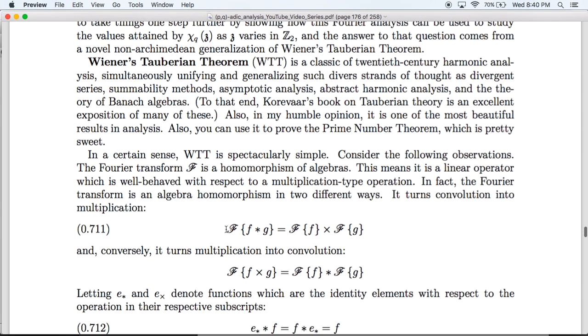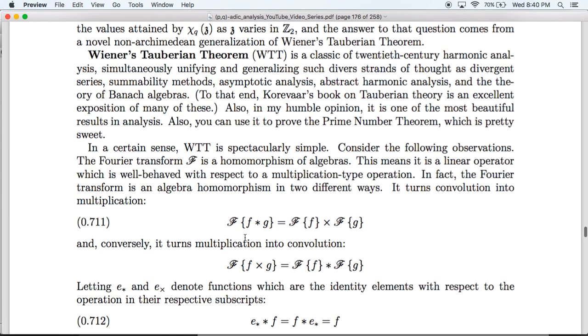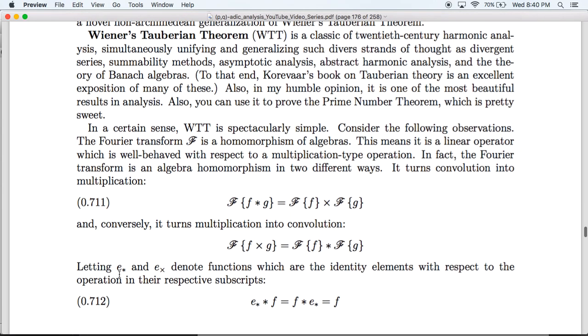The first is that it turns convolution of functions into products of their Fourier transforms, and conversely, it turns multiplication of functions into convolutions of their Fourier transforms. An algebra, recall, is a vector space where we have a binary operation that acts like multiplication. You can get vector spaces of functions often by multiplying them pointwise, or if you have an appropriate notion of integration, by convolving them.